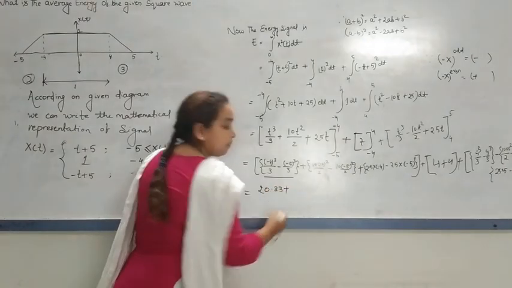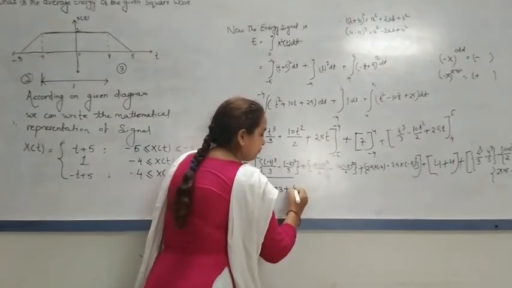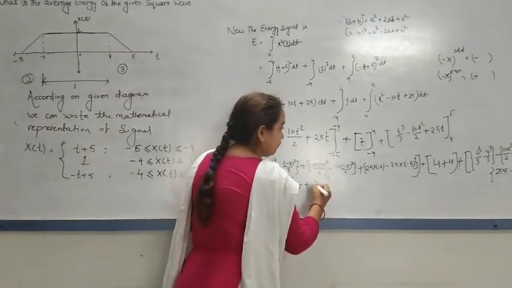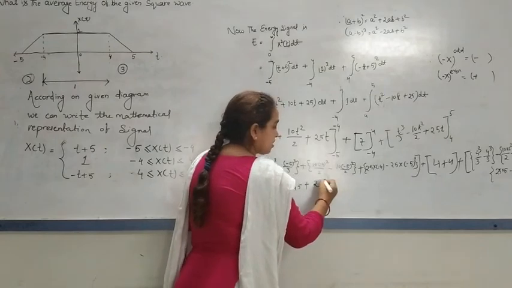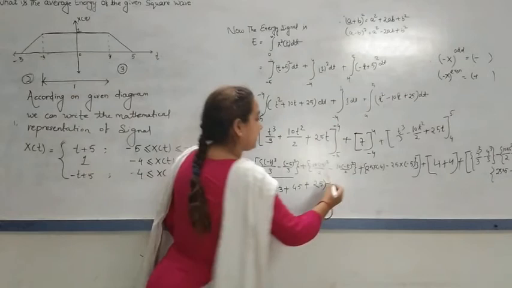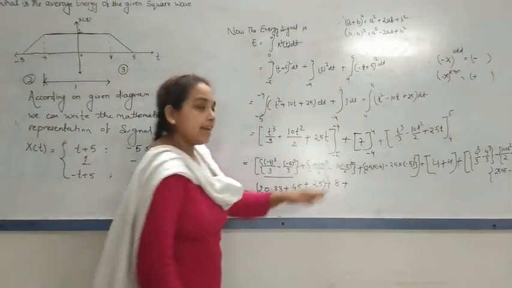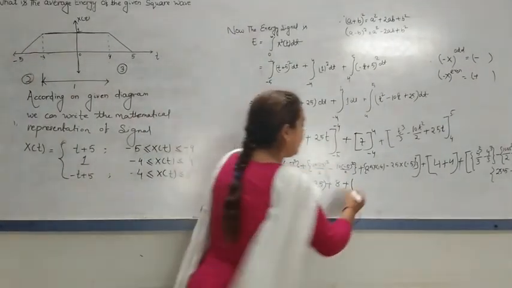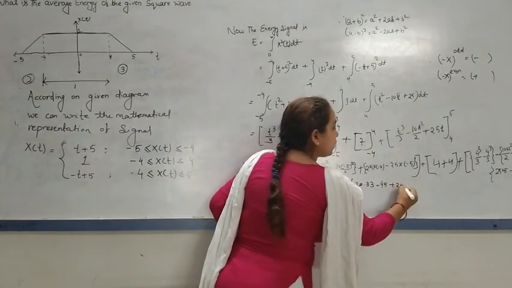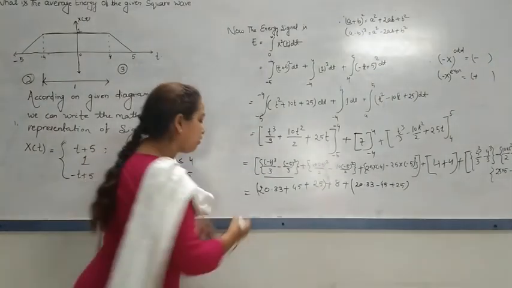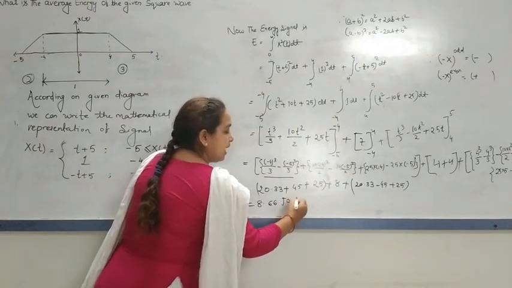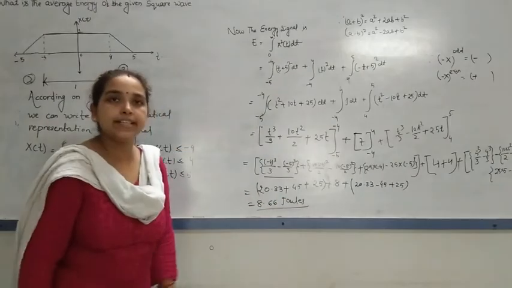20.33 plus 45 plus 25, plus 4 plus 4, that is 8, plus again the same thing, 20.33 minus 45 plus 25. If you solve this one, then the answer is 8.66. That is nothing but joule. The energy unit is joule. So it is 8.66 joule.